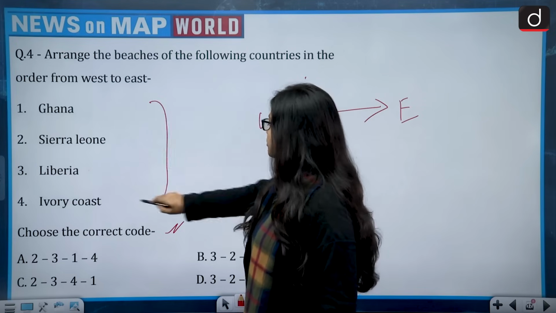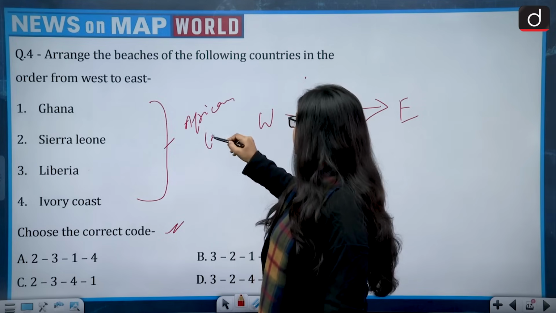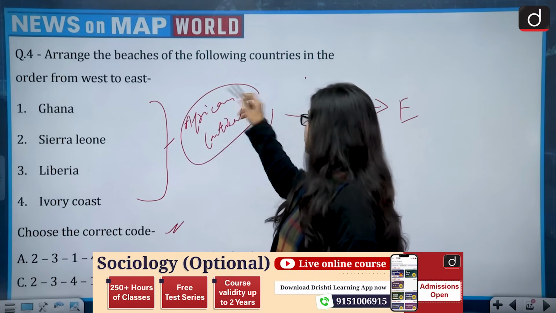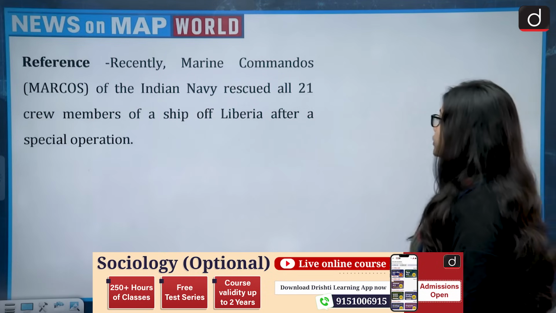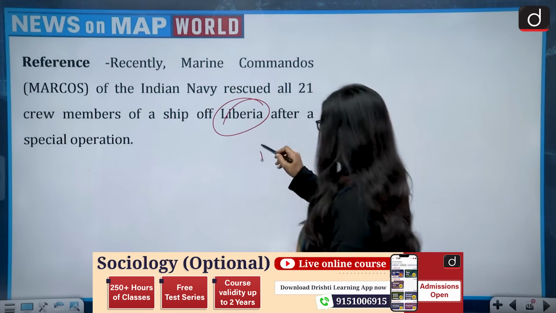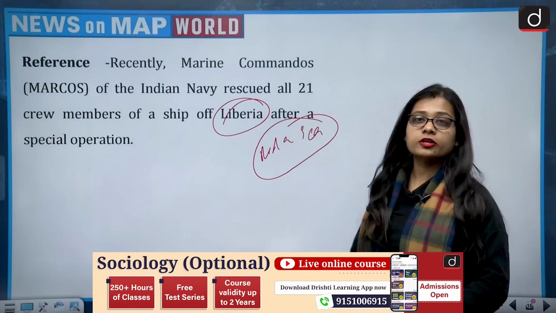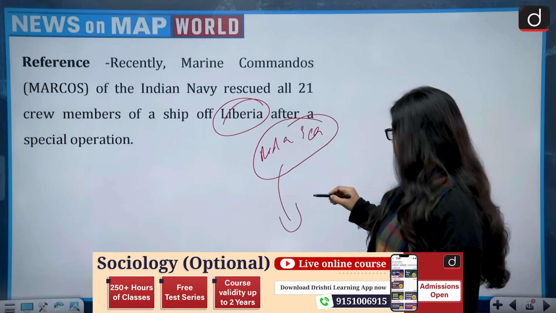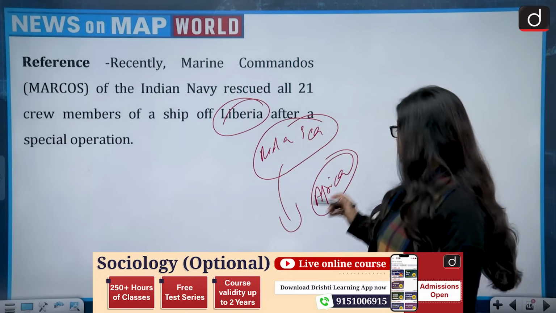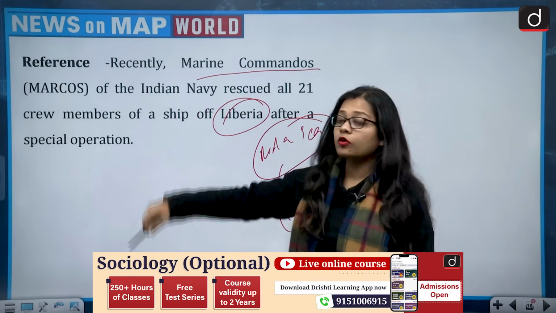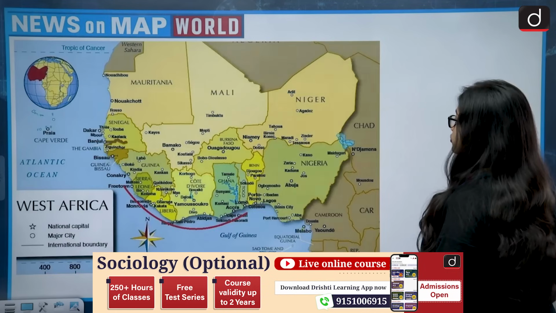There is one thing you must know, and that is that all 4 belong to the African continent. As we talk about the problem in the Red Sea, where ships are not able to move, a problem like this also persists in Africa, and that is why the Marine Commandos and the Indian Navy always have to be on vigil.